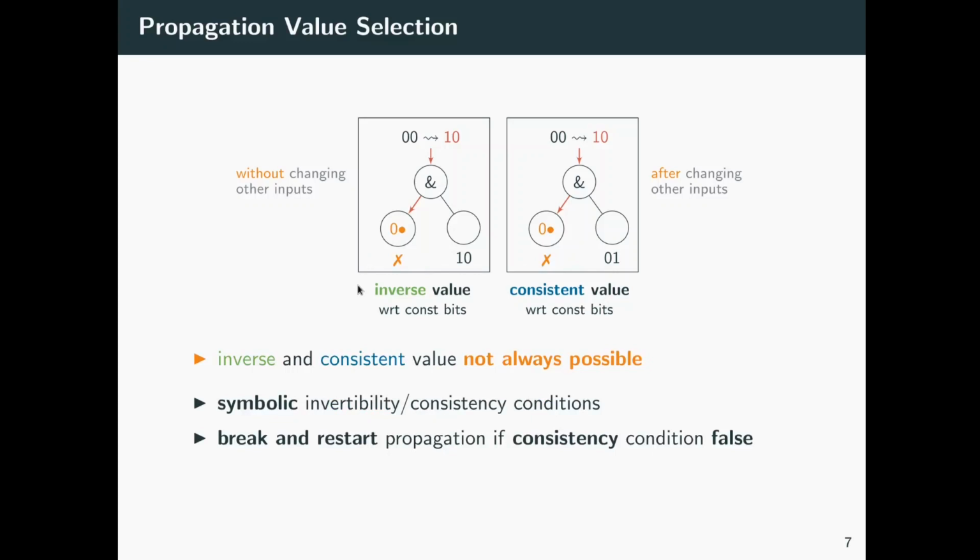However, as a consequence, when considering constant bits, it's not always possible to find a consistent value anymore. That means that value propagation is now always conditional and can only be performed if at least the condition for consistent value computation is true. We determine if value propagation is possible by defining symbolic invertibility and consistency conditions, and if it's not even possible to compute a consistent value, we break the propagation and restart from the root.